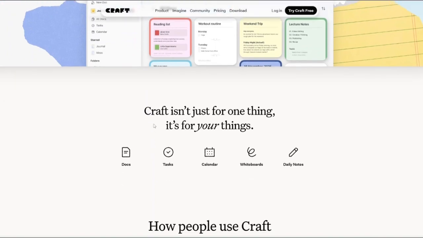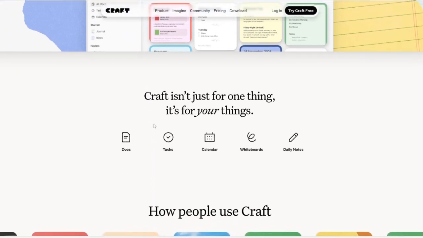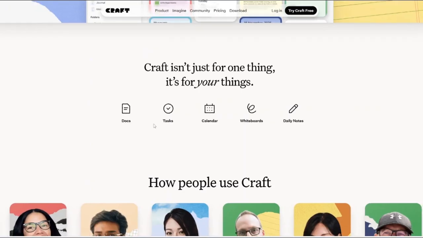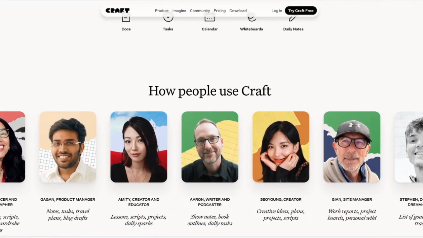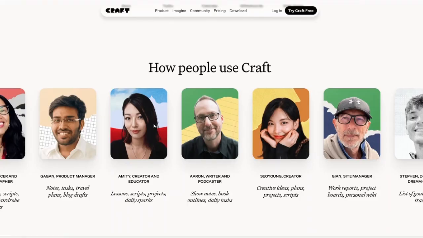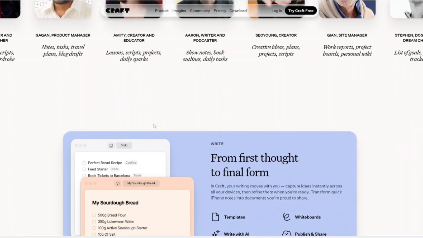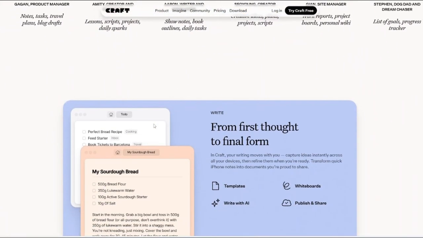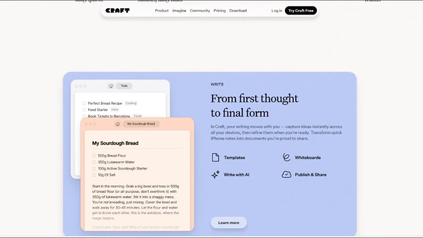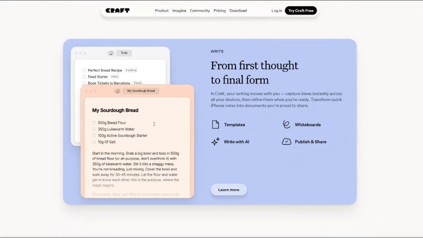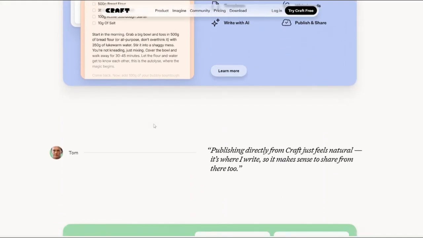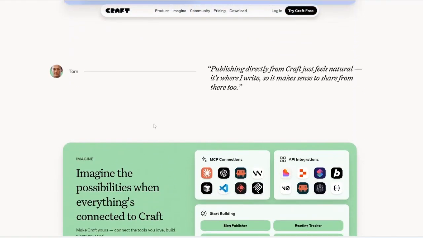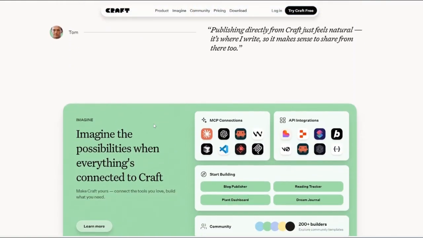Craft is primarily a document-focused productivity app. It's designed to make writing, note-taking, and organizing ideas feel fast, clean, and enjoyable. Everything inside Craft is built around beautiful documents, a smooth interface, and a distraction-free experience. Craft feels very polished and native, especially on desktop and mobile. It works incredibly well offline, and syncing happens automatically once you're back online. The idea behind Craft is simple: to help you think clearly and write better without getting in your way.